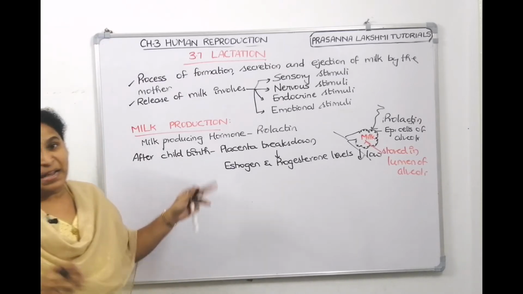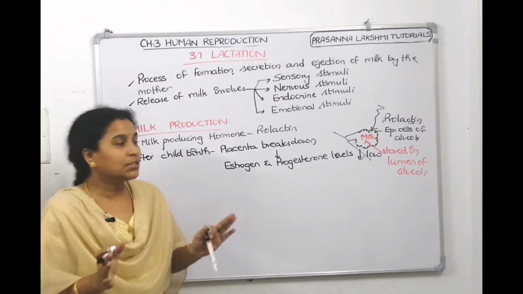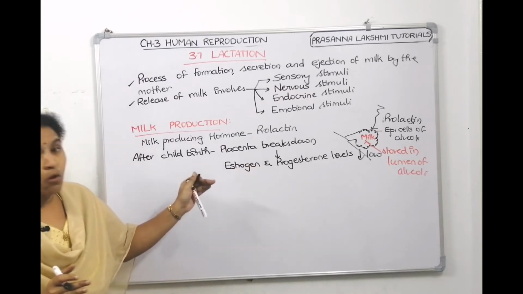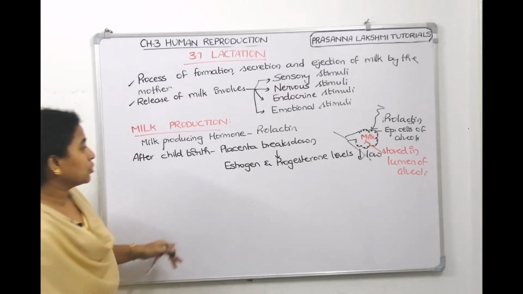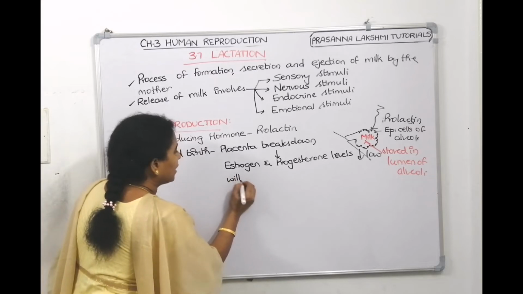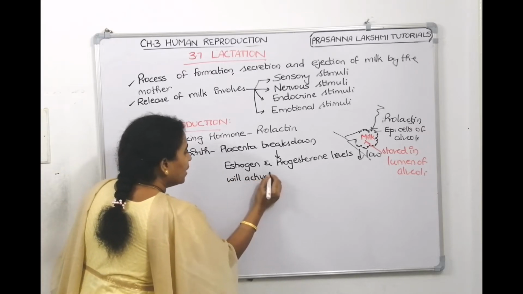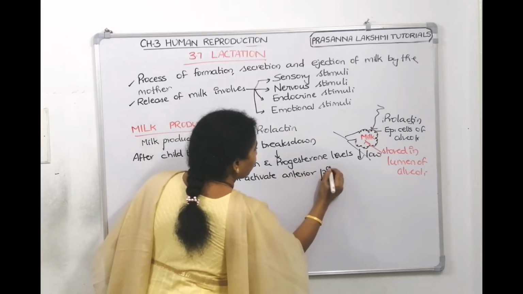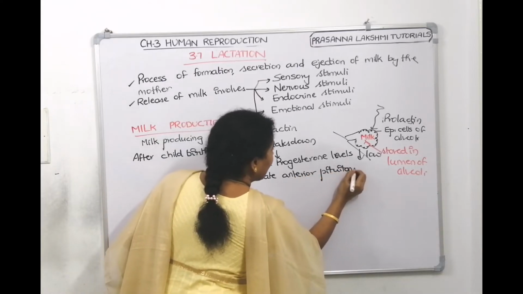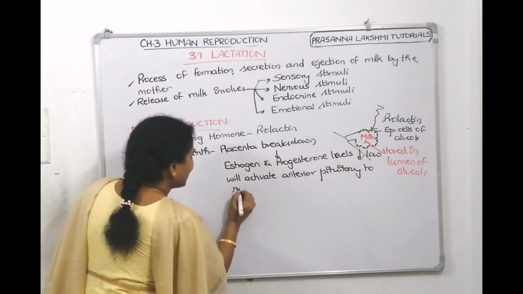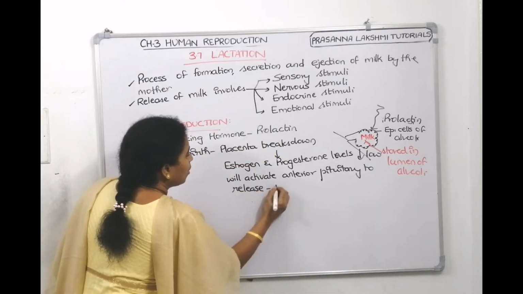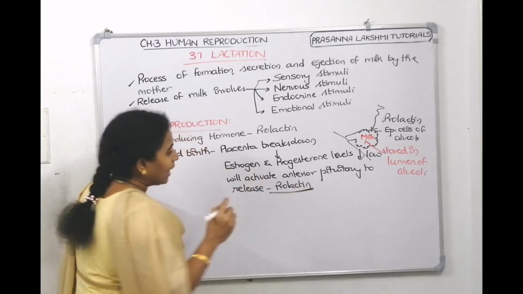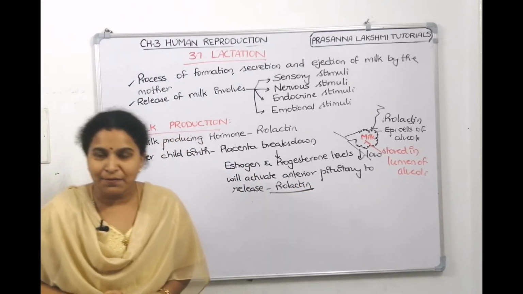These low levels of estrogen and progesterone will activate the anterior pituitary gland to release a hormone called prolactin. And in such situations, prolactin will be released.